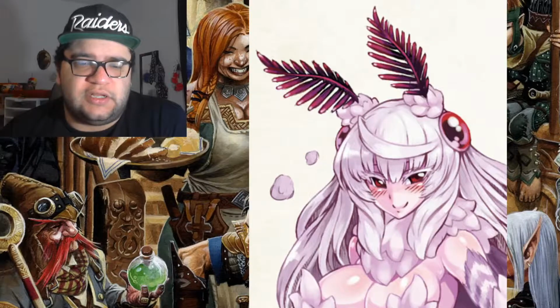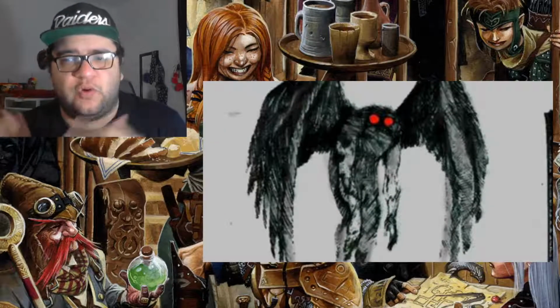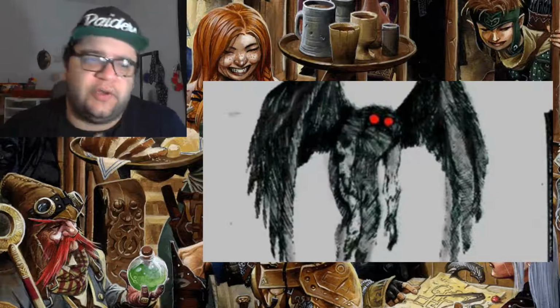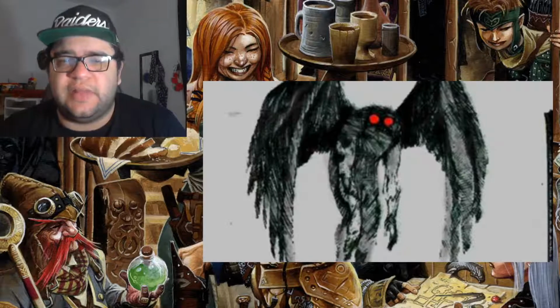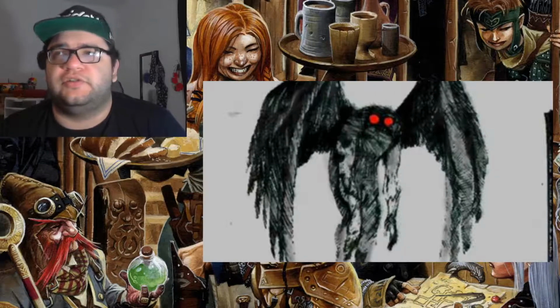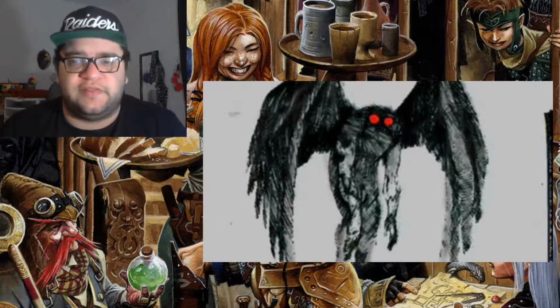Another way to use Mothman is as a guardian of a forest or wildlife. He can be working with druids or protecting it as his home or forest, as long as it has to do with some type of destruction. So maybe there's local tornadoes in the area or large swaths of thunderstorms, stuff like that.